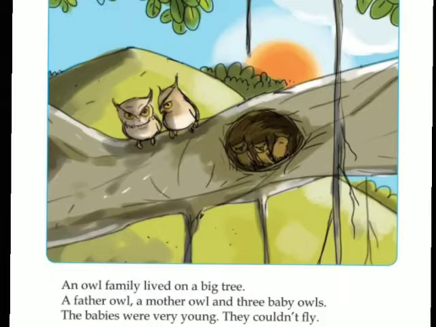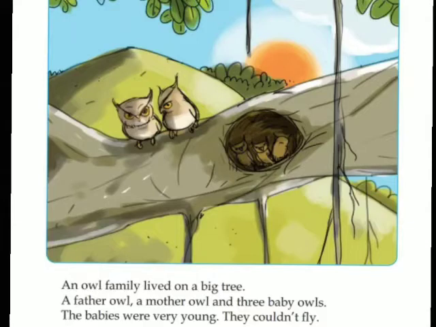Now let's read, children. An owl family lived on a big tree. A father owl, a mother owl, and 3 baby owls. The babies were very young. They couldn't fly. So an owl family was living on a big tree.